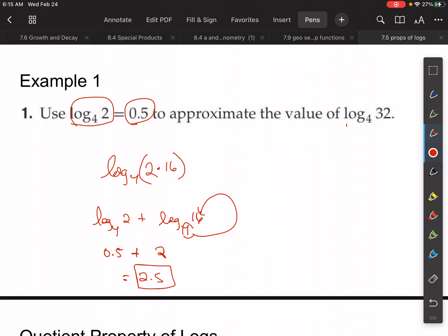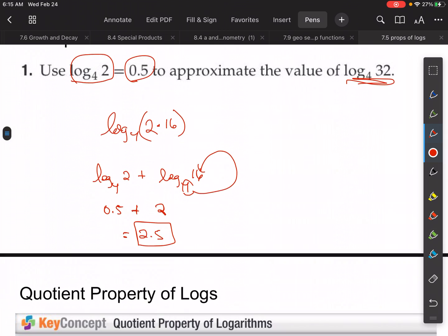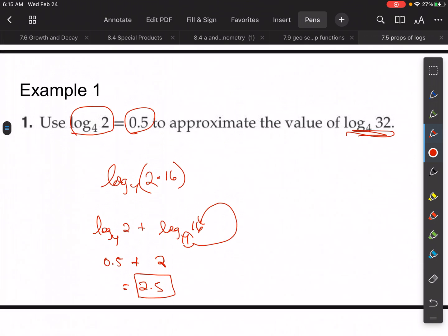So you can break these things up using that property that we just learned and relate it to nice things. For this one, they gave us this, but if you weren't able to see that and they didn't give us this, you might want to just choose, if there's a perfect square in here, relative to the base that we have, then you can break it up into nice pieces.